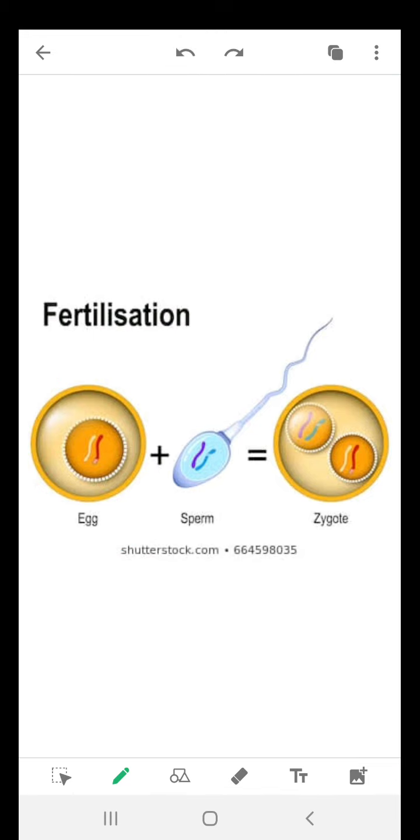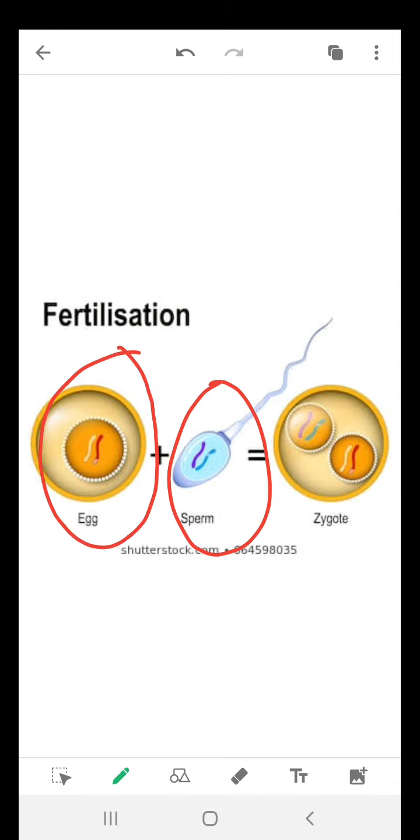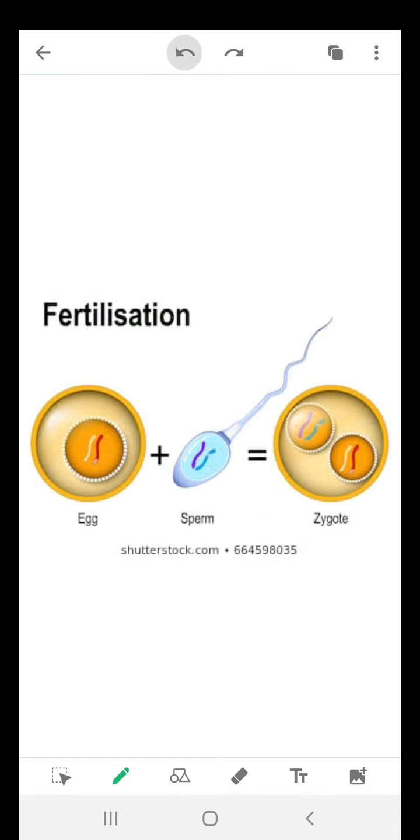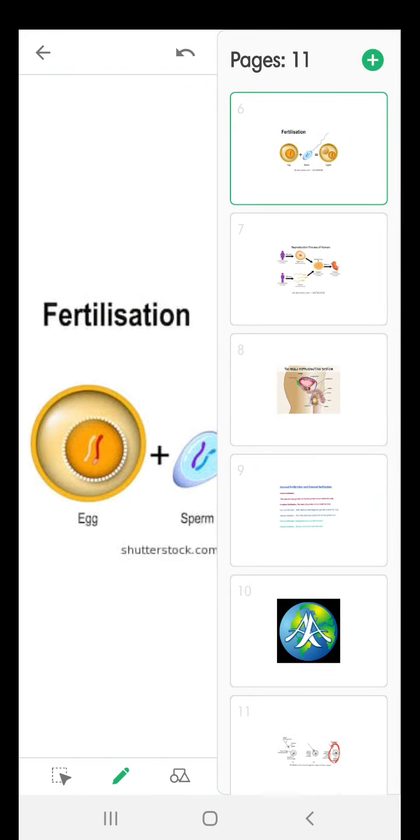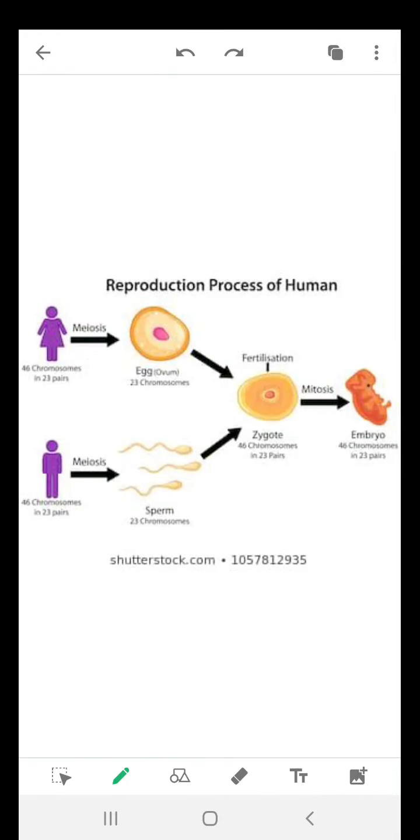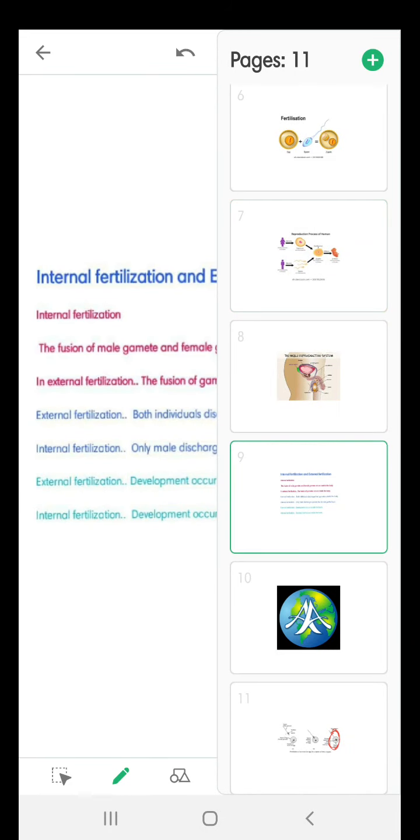So what is fertilization? The fusion of male gamete, that is sperm, with the female gamete, that is egg, to form zygote, is called fertilization in sexual reproduction. Is it clear to you? Then we will explain that fertilization is of two types. One is internal fertilization and another one is external fertilization. I will explain one by one.